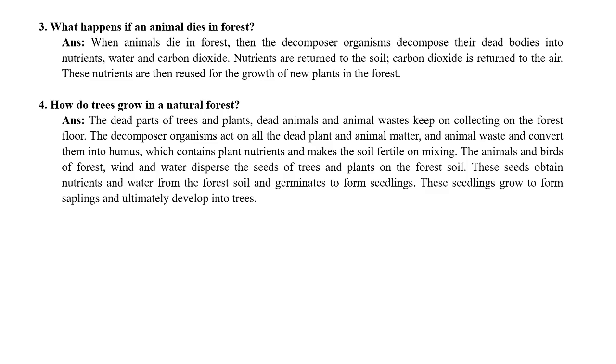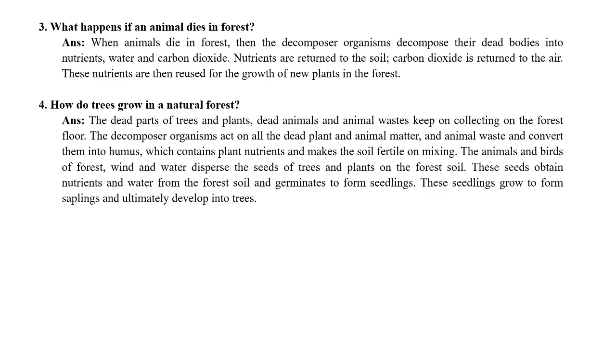So it is a very methodical process. The dead bodies of trees and plants and the animal waste keep collecting in the forest. Then the decomposers, as we discussed in the last question, decompose this matter into humus. The humus contains nutrients, which get into the soil, making the forest soil fertile.